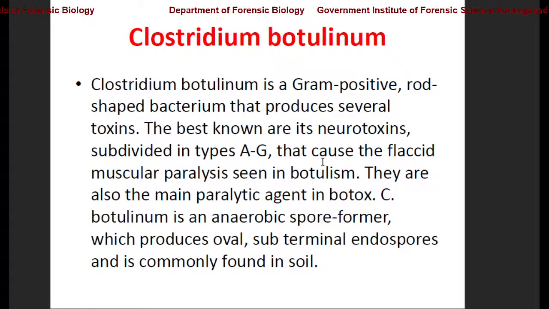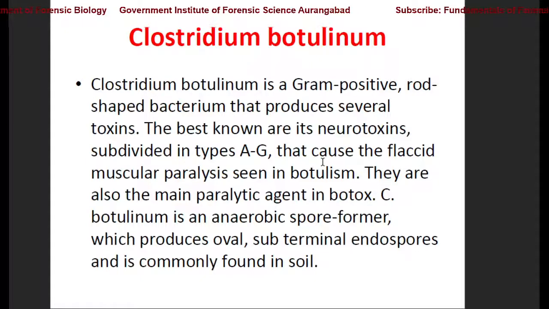In particular, it blocks the nerve muscular junction, or we can call it the neuromuscular junction. So we can call it a neurotoxin, which can be further subdivided into types like type A, type B, type C, likewise to type G, that causes flaccid muscular paralysis.